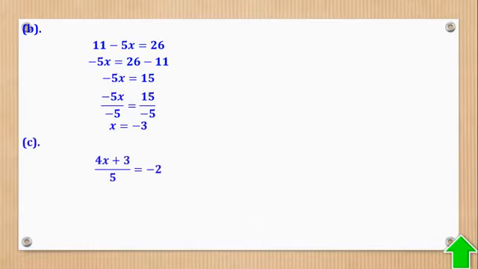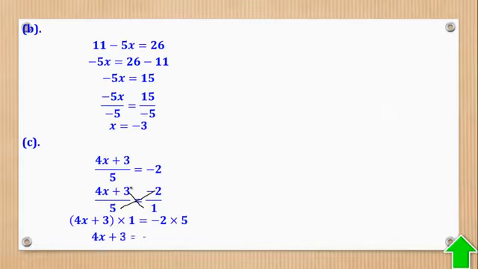Then part C, each time you see a fraction, the first thing to do is to cross multiply. So in primary, this is what you used to do. You could cross multiply this with this and this with this. It is okay. Then you could go to that. But in here, you can bypass this step or dividing it by 1, then also this step, and come to this. How? You just say that this one goes this side to become -10, like that.